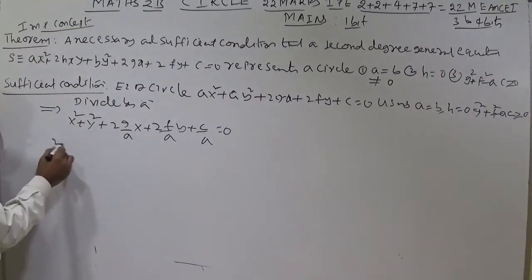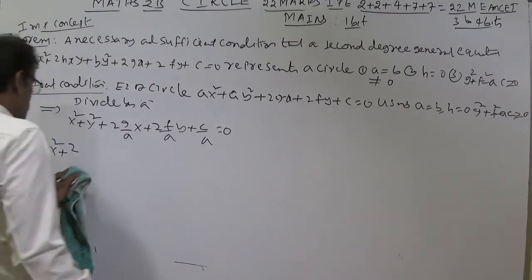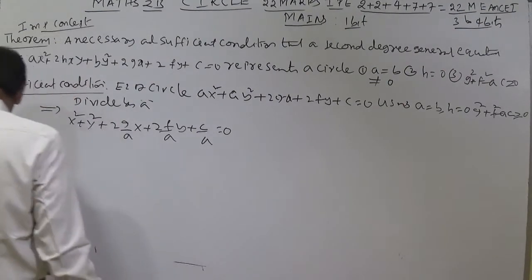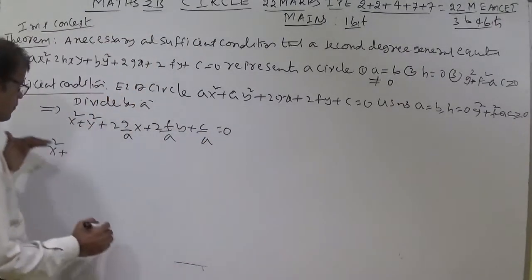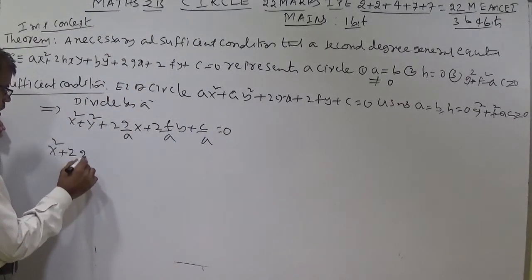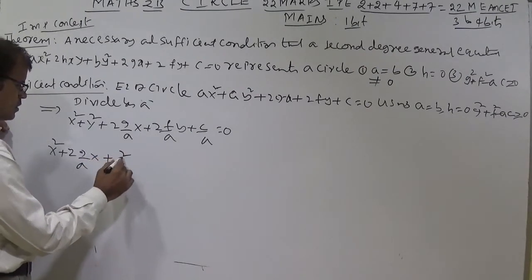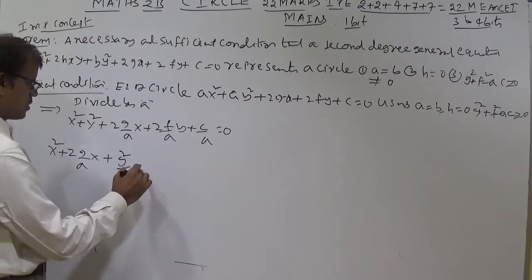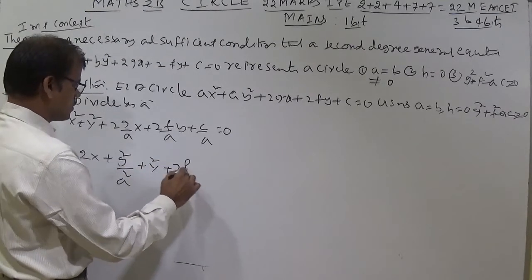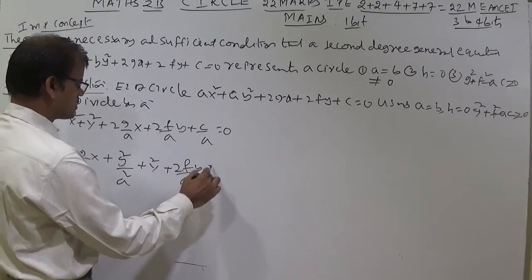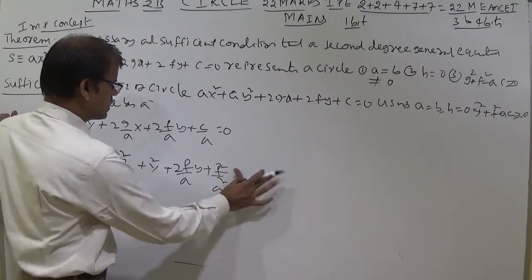Now you can write x square plus 2g by a x plus g square by a square, later plus y square plus 2f by a y plus f square by a square plus c by a.